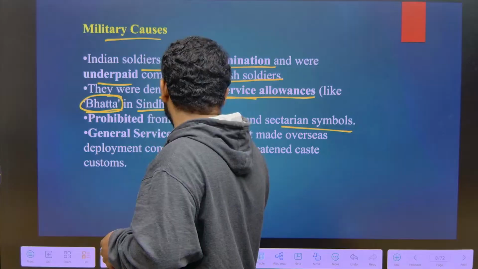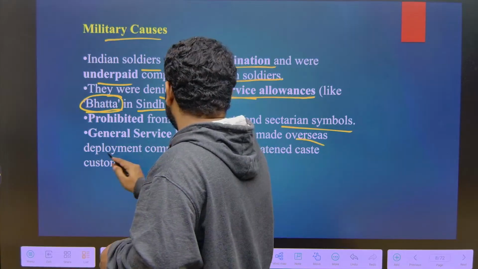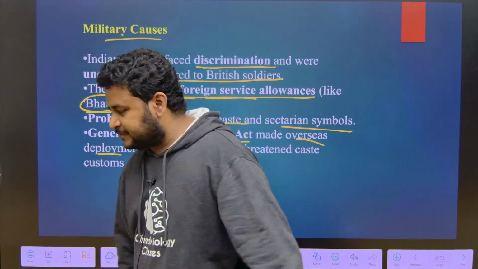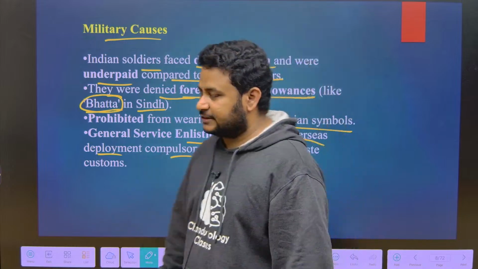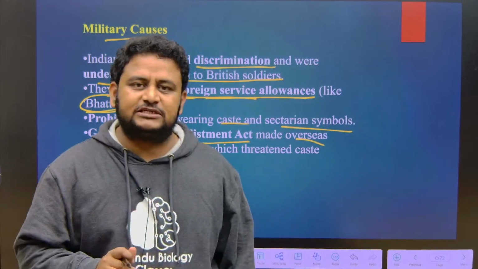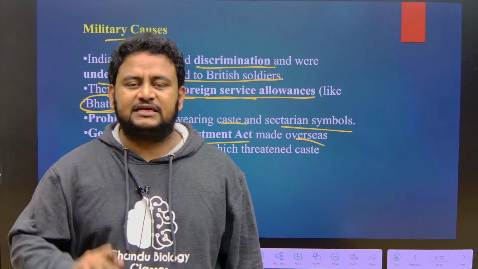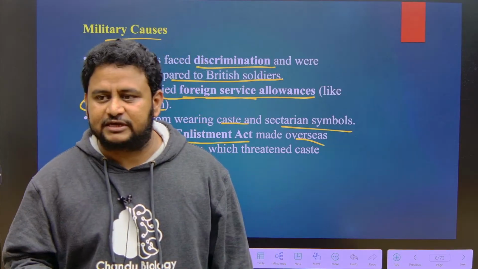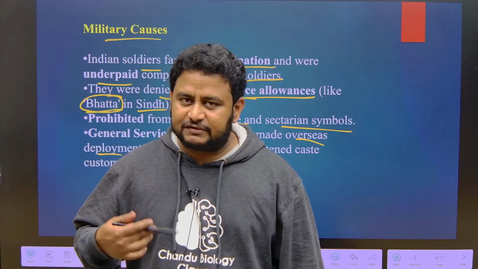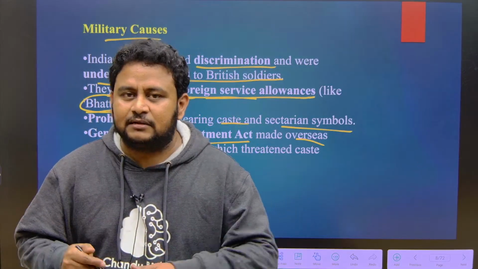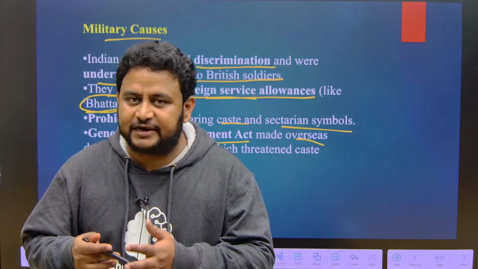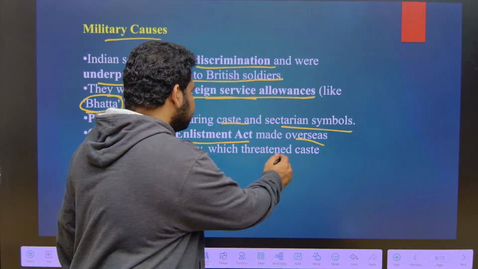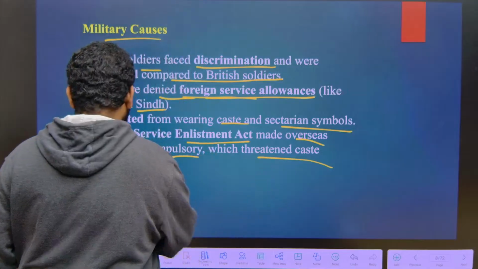Next, the General Service Enlistment Act made overseas deployment compulsory. As per this Act, Indian soldiers definitely had to go and serve in other countries. Going to other countries meant they had to cross the seas. At that time it was felt that crossing the sea meant going out of your motherland and out of your religion. It threatened caste sentiment and caste customs.